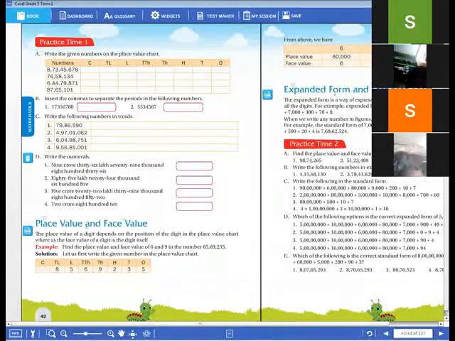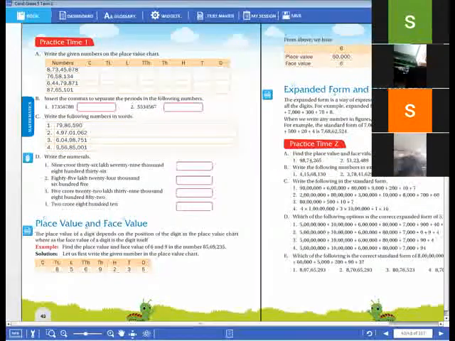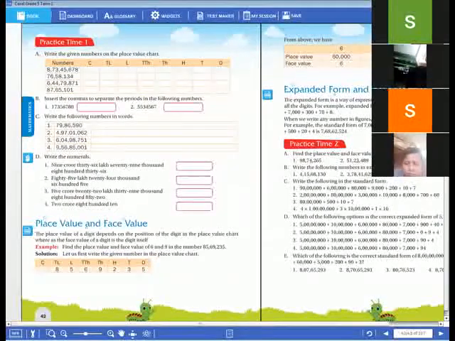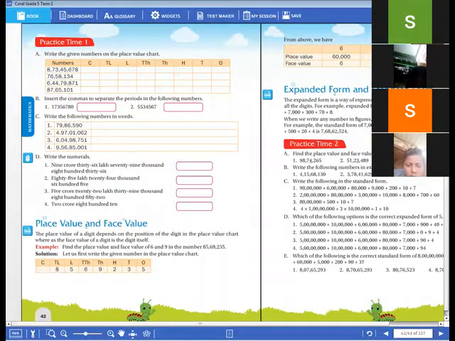So yesterday we completed practice time 1. Now, how do you read a 6-digit, 7-digit and 8-digit number? That we already learned in yesterday's class. And how do you insert the commas in a given number? Depending upon the periods, we have to insert the commas.